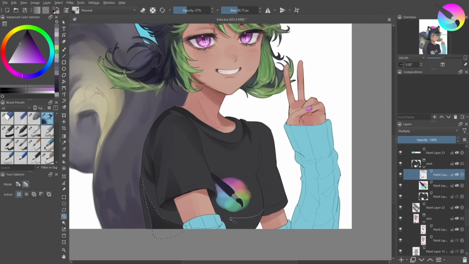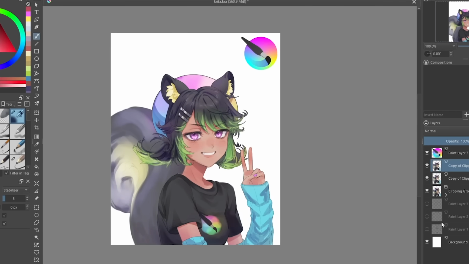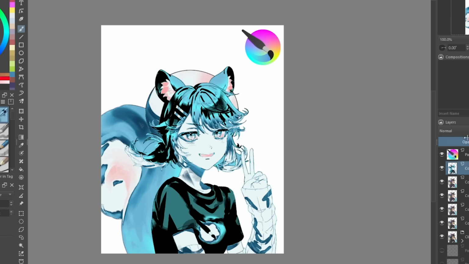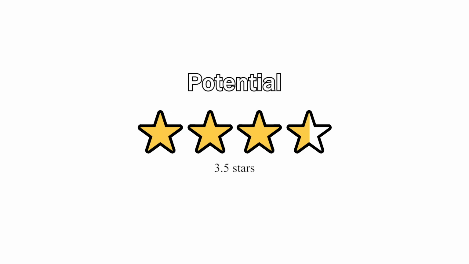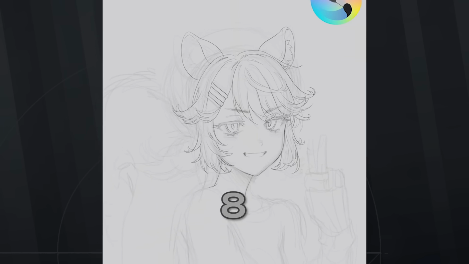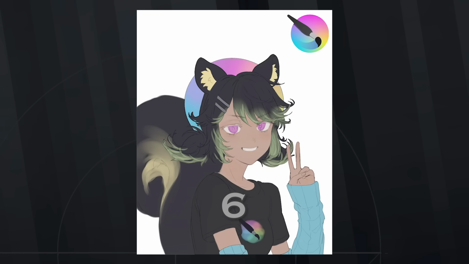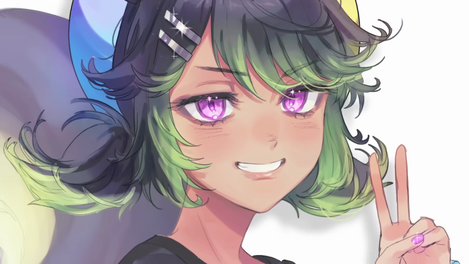Krita has a large amount of tools and all the great adjustment features like curves, color adjustments, gradient maps, etc. You can also make time lapses of your drawings. 3.5 out of 4 stars. That puts Krita at a score of 10.